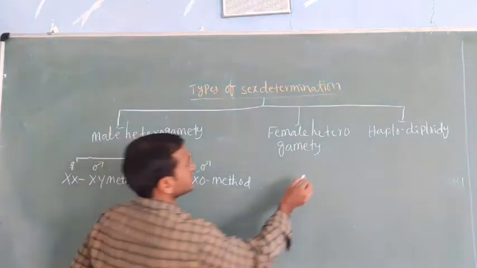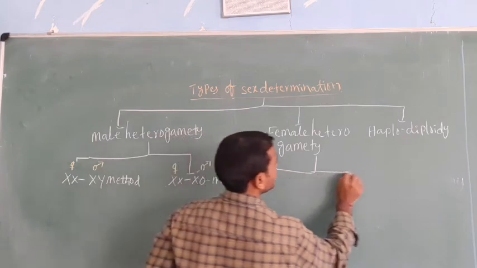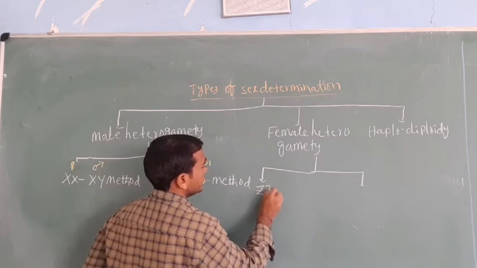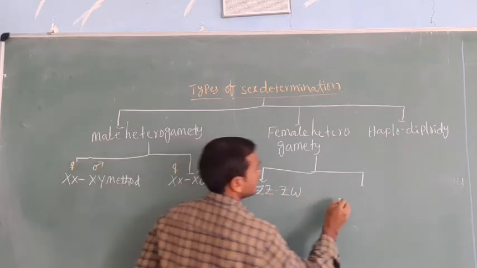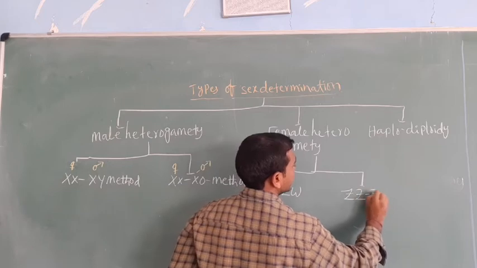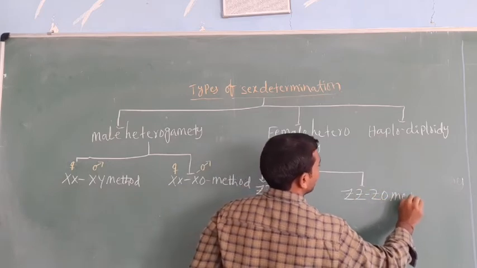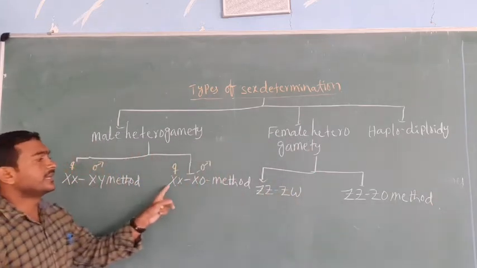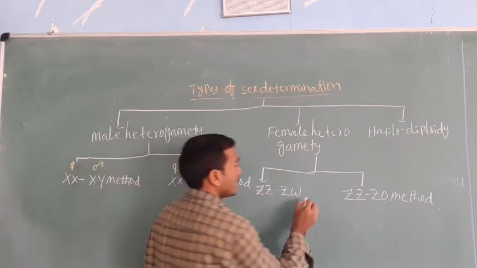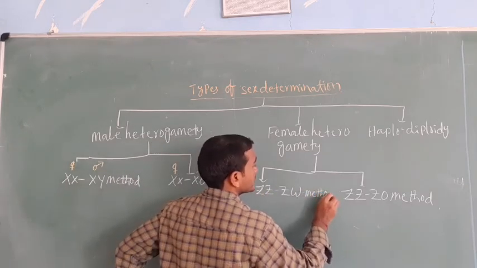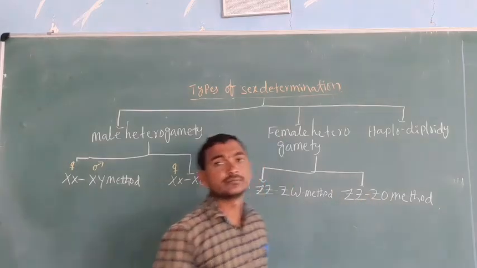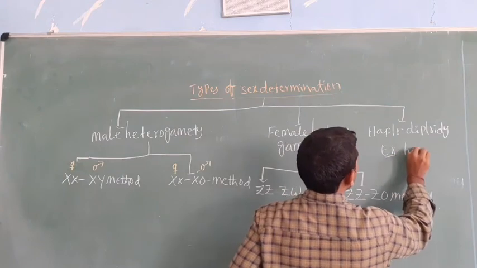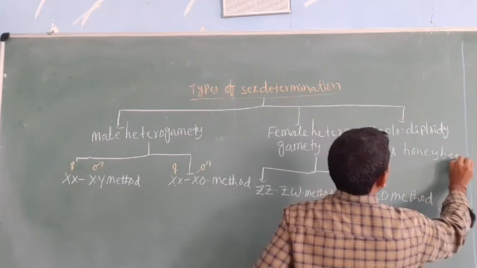Female heterogamety is also of two types: the ZZ-ZW method and the ZZ-Z0 method. So: the XX-XY method, XX-X0 method, ZZ-ZW method and ZZ-Z0 method. And the last, haplodiploidy, is an example we observe in honeybees,